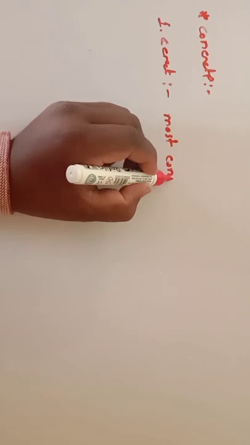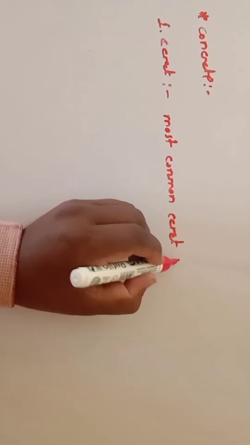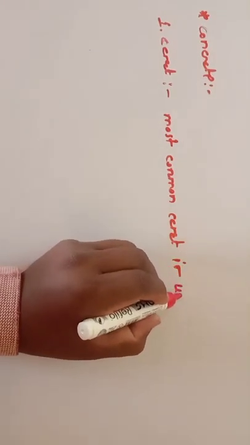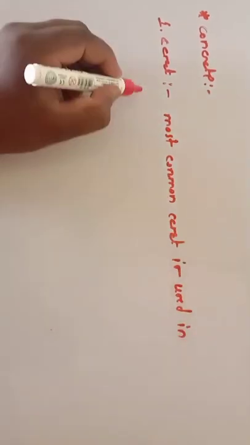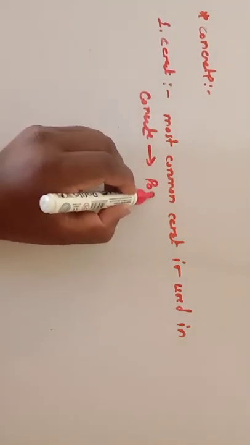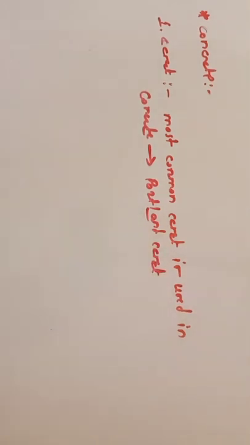The most common cement used in concrete is Portland cement. Cement is the important constituent. Cement acts as a matrix for this concrete, and the remaining materials act as reinforcement. So the most common cement used in concrete is Portland cement.